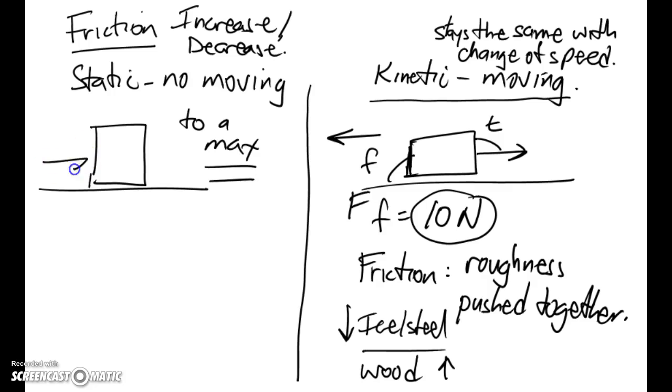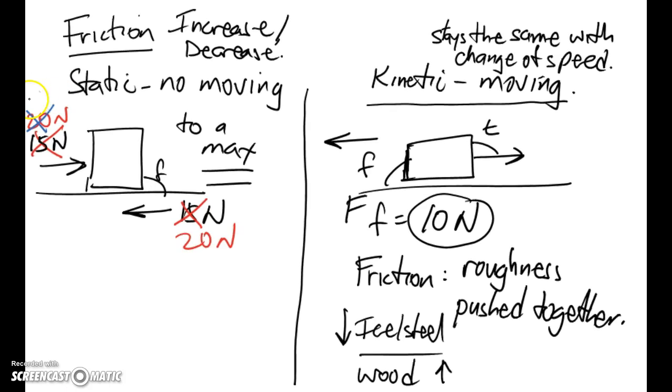Let's take a little look at this. Let's say I'm pushing at 15 newtons on this box here. It isn't moving. It must be because the frictional force is 15 newtons. I push a little bit harder, say 20 newtons. It doesn't move, so I know that frictional force is 20 newtons. I'm going to push even more, to 25 newtons. If it's not moving, I know that forces are balanced, so it must be 25 newtons of friction.